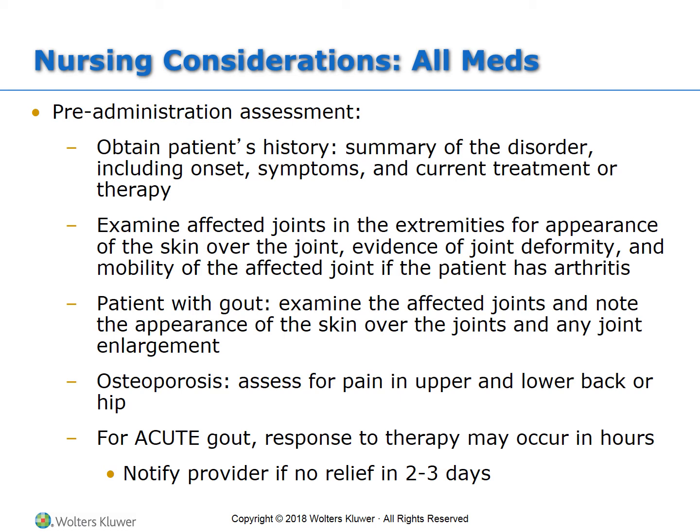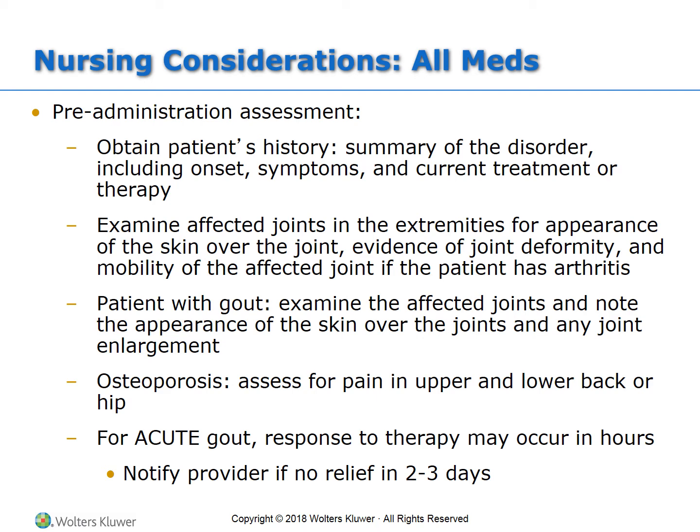If somebody has gout, examine the affected joints, and note the appearance of the skin over the joints, and look for any enlargement that can indicate inflammation. Ask about pain. See if it's red. Feel if it's warm. Osteoporosis, assess for pain in the upper and lower back or hip, where it's most common.